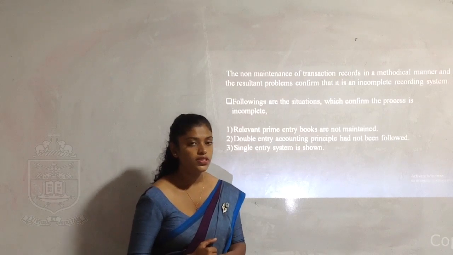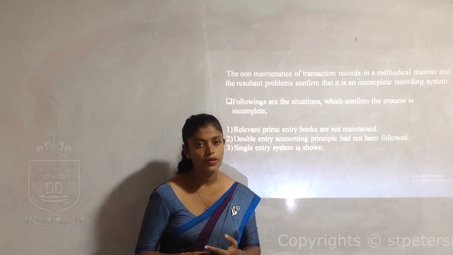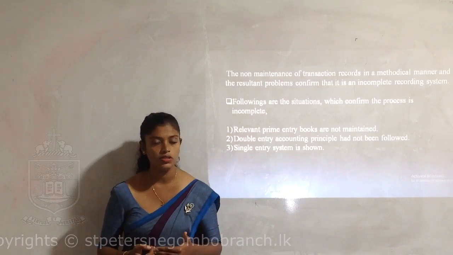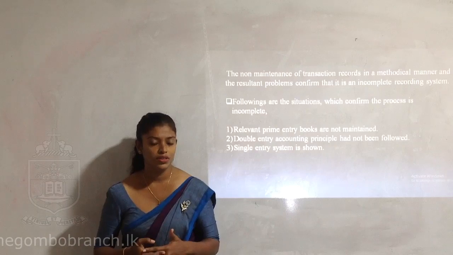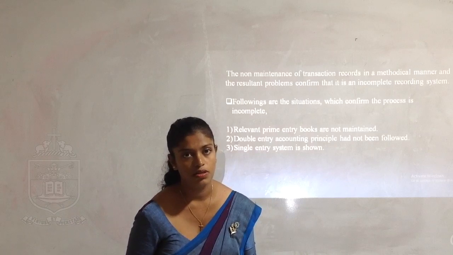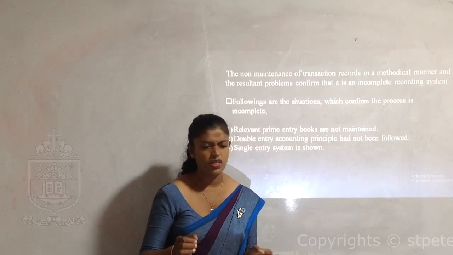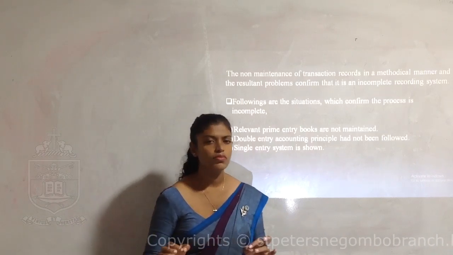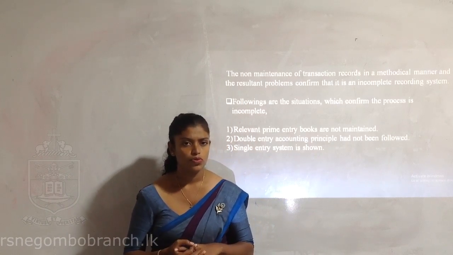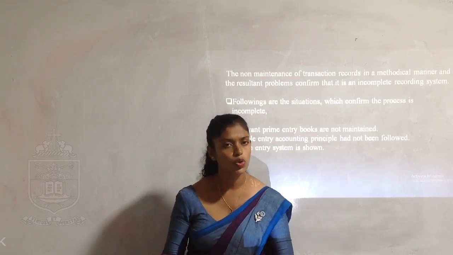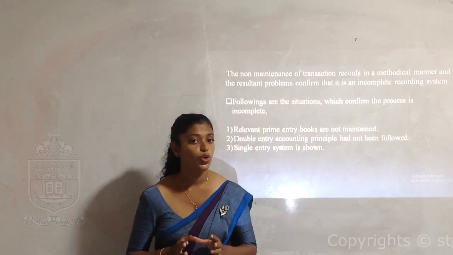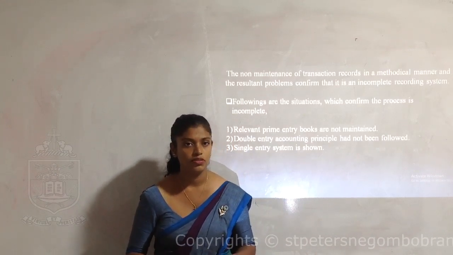And third one, single entry system is used. Just imagine a retail shop, a small boutique. Do you think they have a proper accounting system like other organizations, like companies? No. The reason is they do not feel the need for it. They do not want to understand the importance of it. So what they do is, whatever is happening in the business, they just make an entry in a book. In your day-to-day life also, we can do that. You write down whatever you receive, whatever you pay, in just a single book. That doesn't mean you have some kind of accounting process.